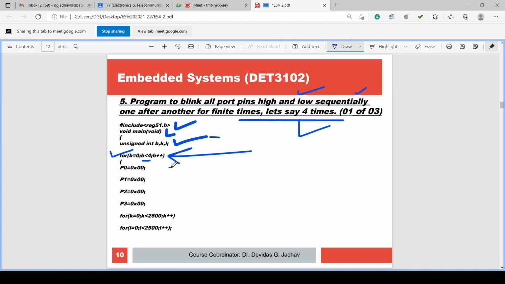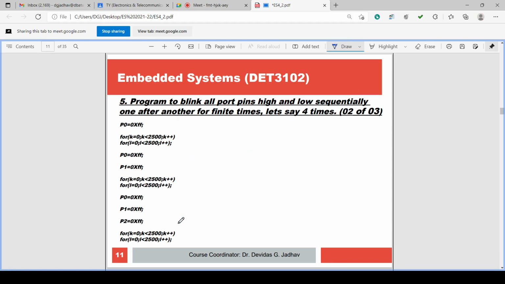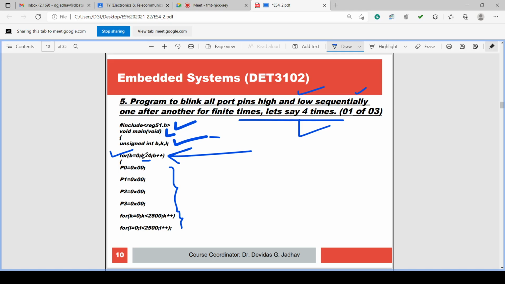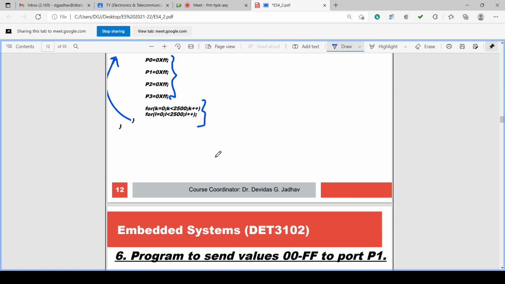So the program is same. P0, P1, P2, P3 are made 0. Delay will be there. P0 is made high FF, delay will be there. Then P0, P1 made FF, delay will be there. Then P0, P1, P2 made FF, delay will be there. Then all 4 P0, P1, P2, P3 are made FF, delay will be there, and it will go back again. And it will execute till 4 times. For b equal to 0, b less than 4, b plus plus. Only 4 times.